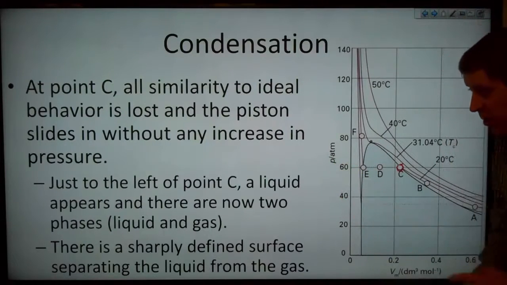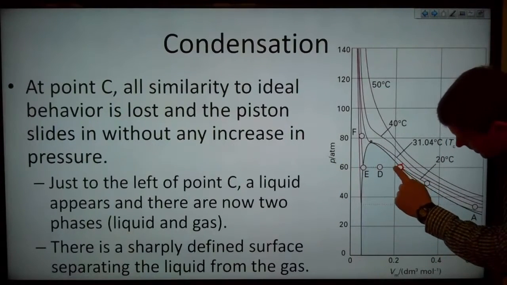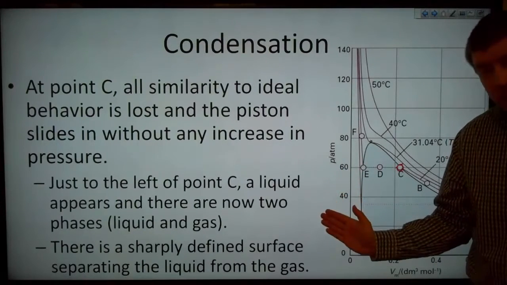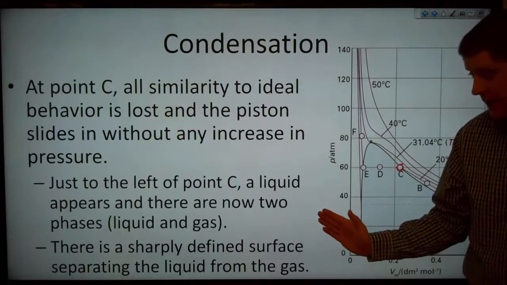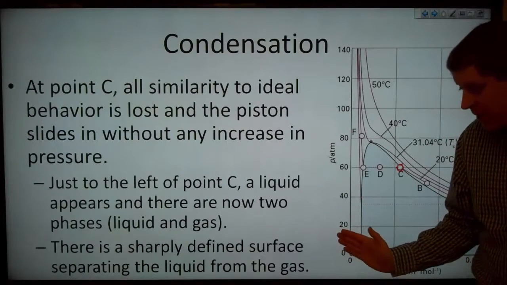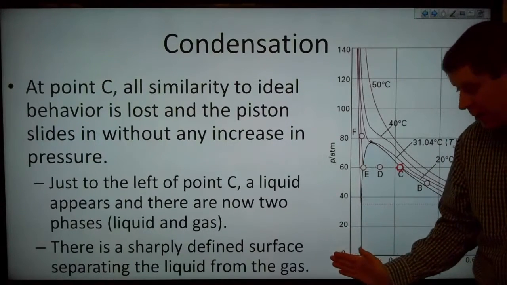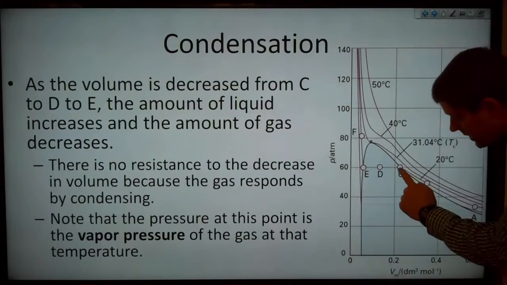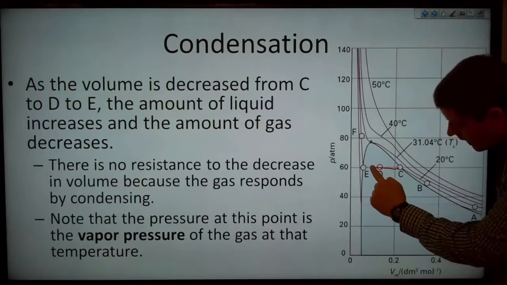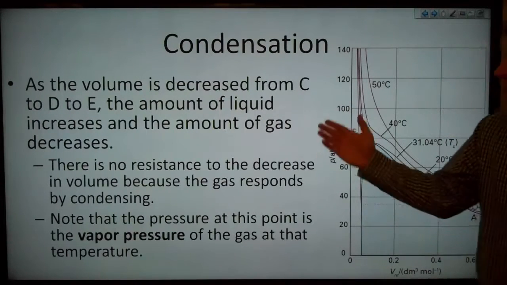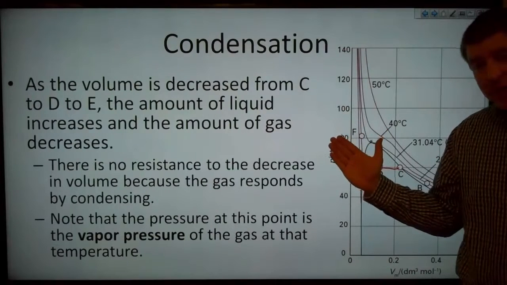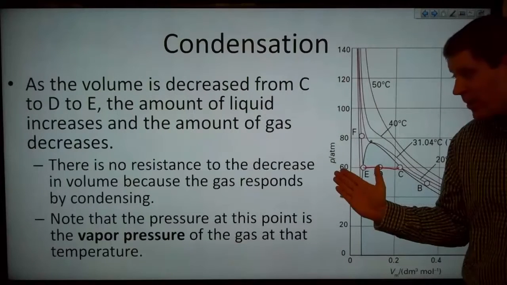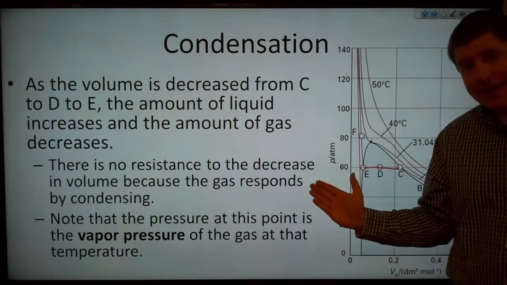Now, just to the left of point C, so right there, a liquid appears, and there are now two phases. We have a liquid phase and a gas phase. And there is a sharply defined surface separating the liquid from the gas. Now, as the volume is decreased from C here, past D, and over to E, the amount of liquid increases and the amount of gas decreases. There's no resistance to that decrease in volume because our gas responds simply by condensing.